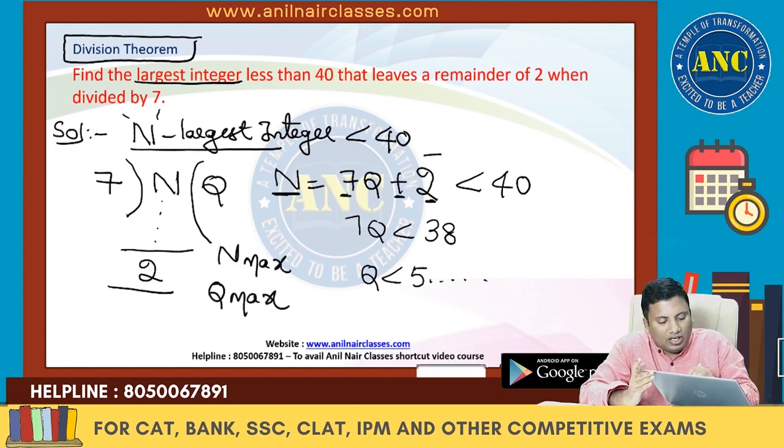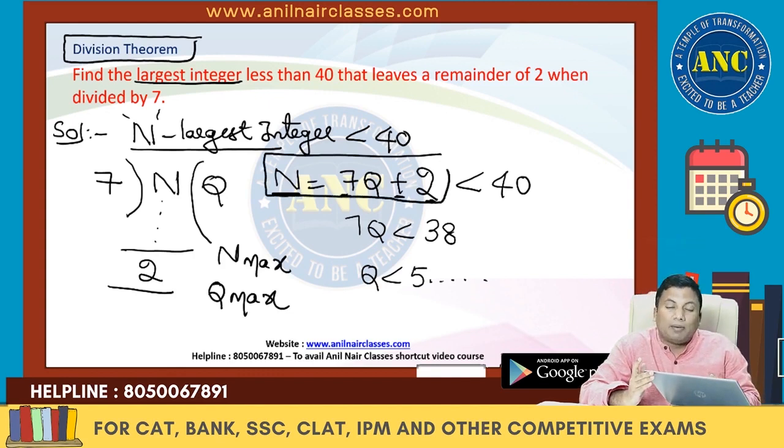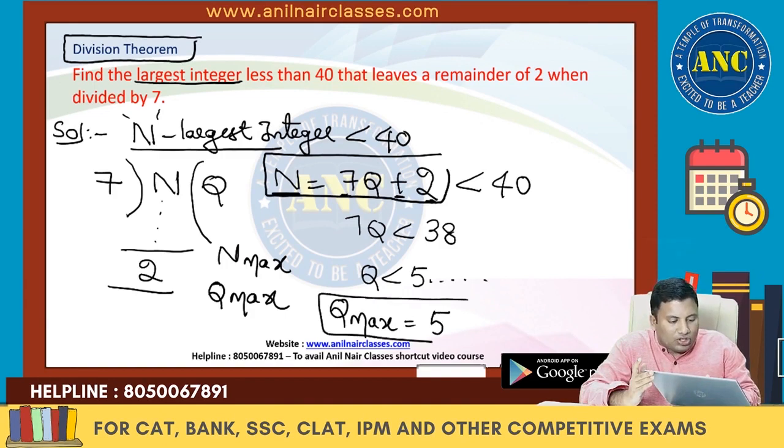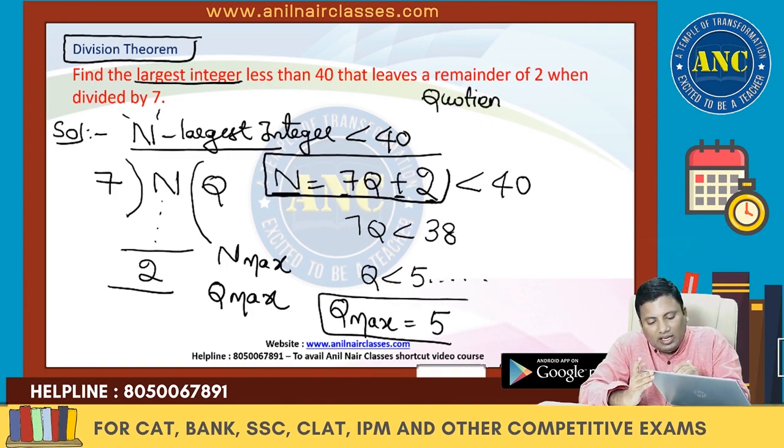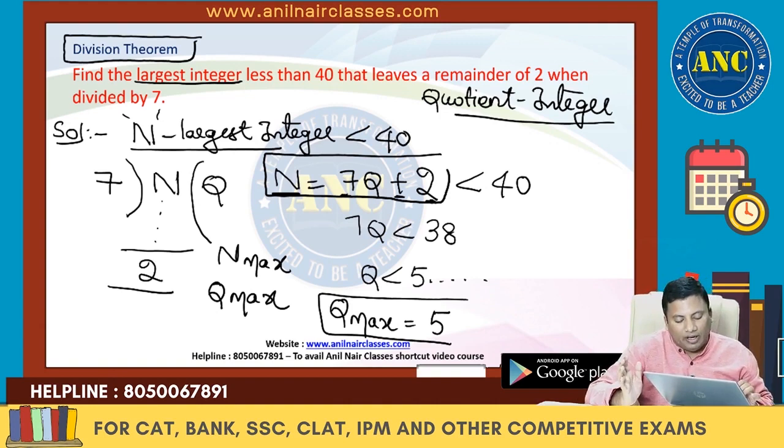What is the maximum integer just less than 5 point something? Q maximum is 5. Quotient is always an integer, so it cannot be 5 point something.